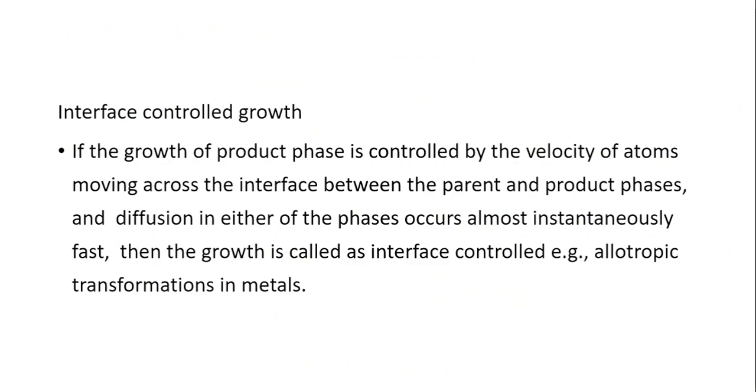Interface controlled growth. If the growth of the product phase is controlled by the velocity of atoms moving across the interface between the parent and product phases, and diffusion in either of the phases occurs almost instantaneously fast, then the growth is called interface controlled. Allotropic transformation in metals is an example of interface controlled growth.